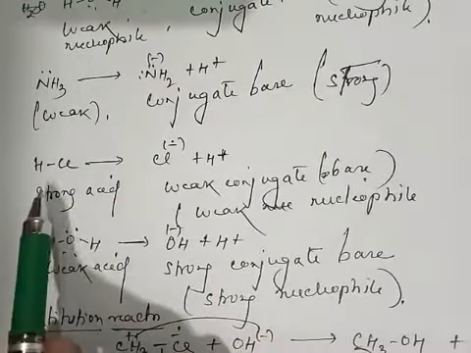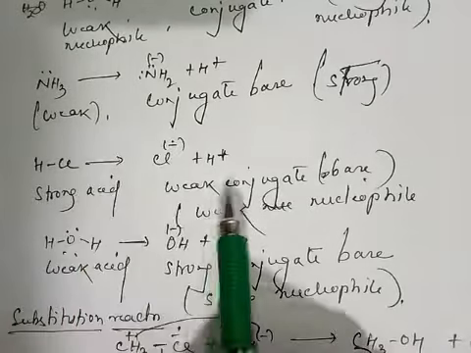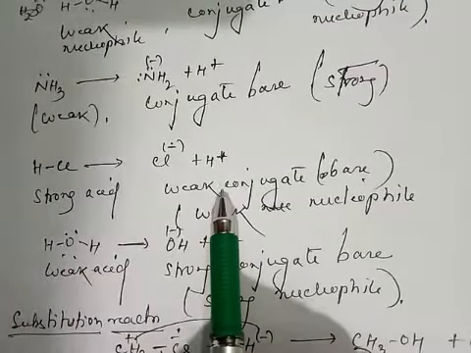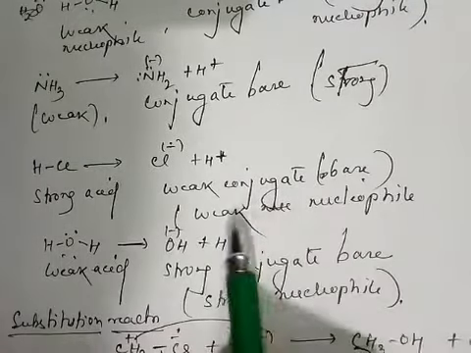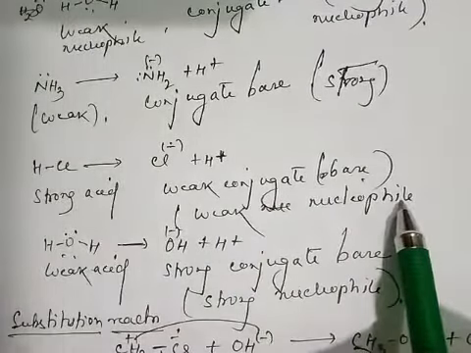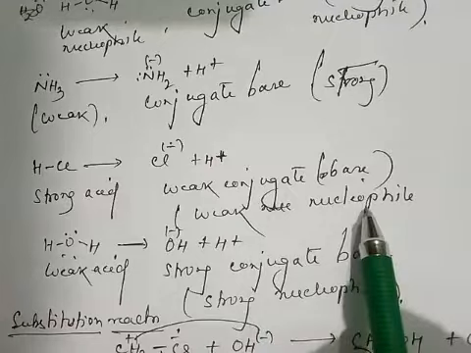So we know that HCl is a strong acid. So the chloride ion must be a weak conjugate base. So it should be a weak nucleophile.